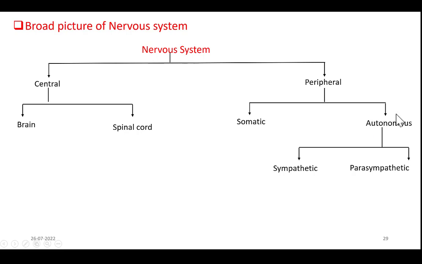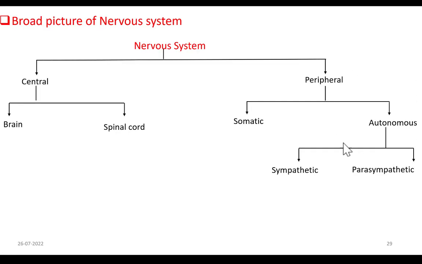Autonomous, as the name says, is involuntary in function. For instance, activities such as heartbeat, respiration and blood pressure are not in our conscious control. They go according to the body's will. Such actions are under the control of the autonomous nervous system.